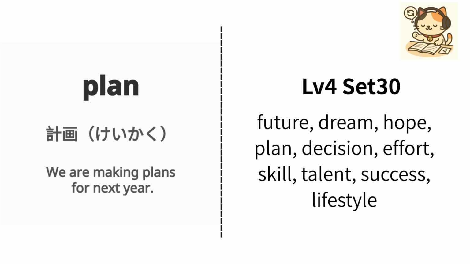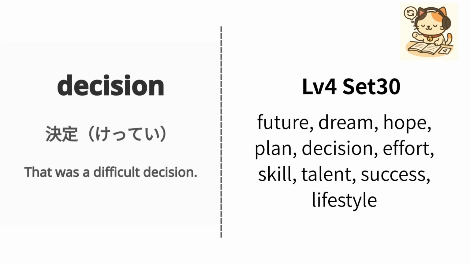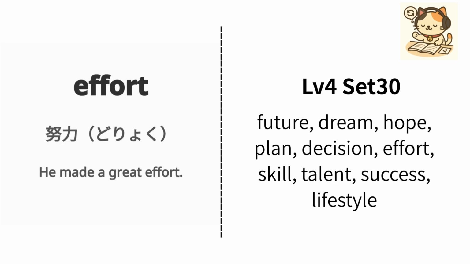English is plan. Japanese is keikaku. Example: We are making plans for next year. Watashi tachi wa lainen no keikaku o tatete imasu. Repeat, plan. English is decision. Japanese is kette. Example: That was a difficult decision. それは難しい決定でした. Repeat, decision.